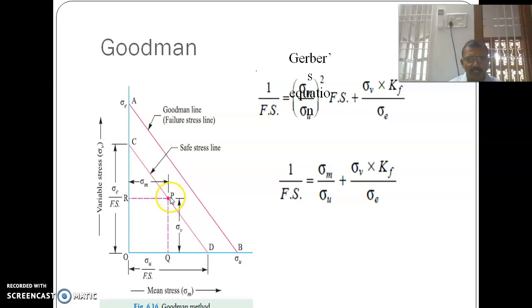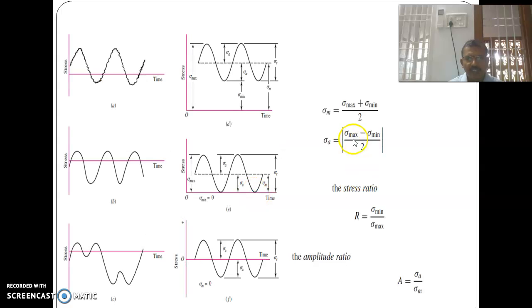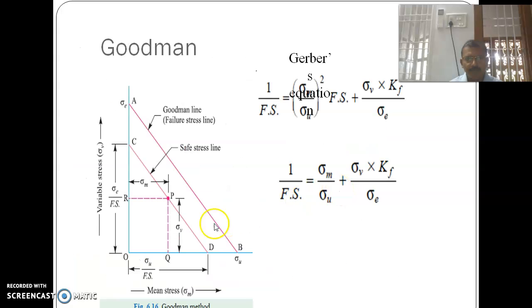Then this point P is the mean stress, which we studied in the earlier slide. Sigma mean equals sigma max plus sigma minimum by 2, and sigma v equals sigma max minus sigma minimum by 2. This is sigma max and this is sigma v up to this point. PQ is sigma v and RP is sigma m. These two are sigma m and sigma v.